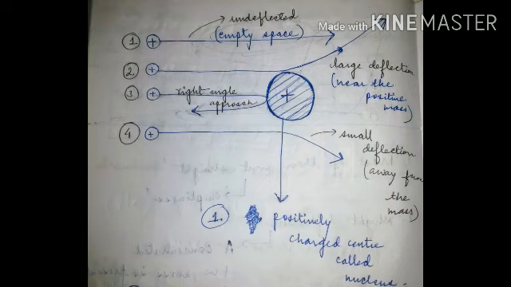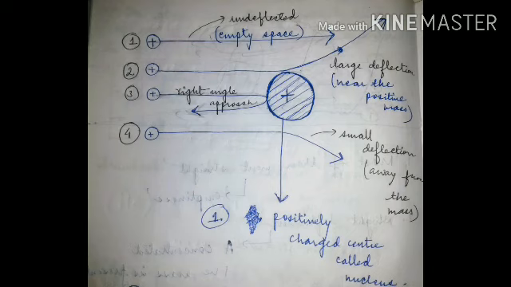So basically they went through empty space. He concluded that these alpha particles went undeflected because they went through empty spaces. They did not collide with any subatomic particles, nor did they come under the influence of any positive or negative charge. This was the first observation, and the second observation was a large deflection, the third observation was the right angle approach, and the fourth observation was the small deflection.